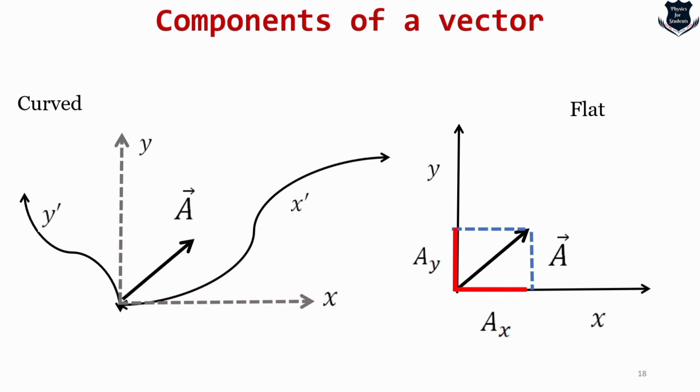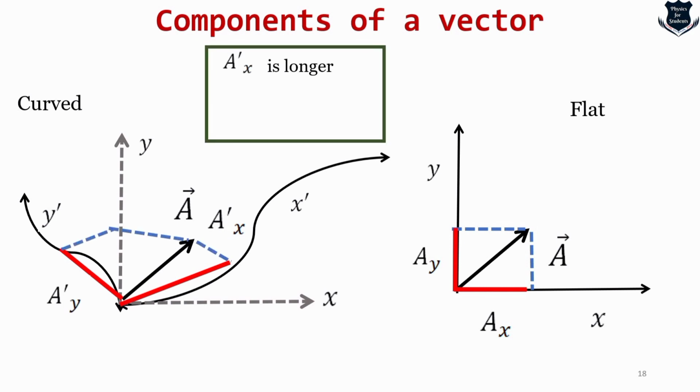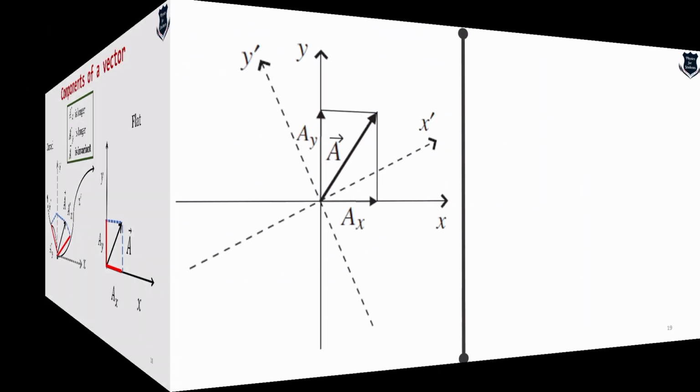Now when we plot the same A and try to construct the components A prime X for the X direction and A prime Y for the Y direction, we get that A prime X is obviously longer. You see the figure on the right-hand side, A prime X is longer. A prime Y is also longer in a curved space-time, but A remains invariant. That is what the components of the vector feature, and that is how the components of the vector help.